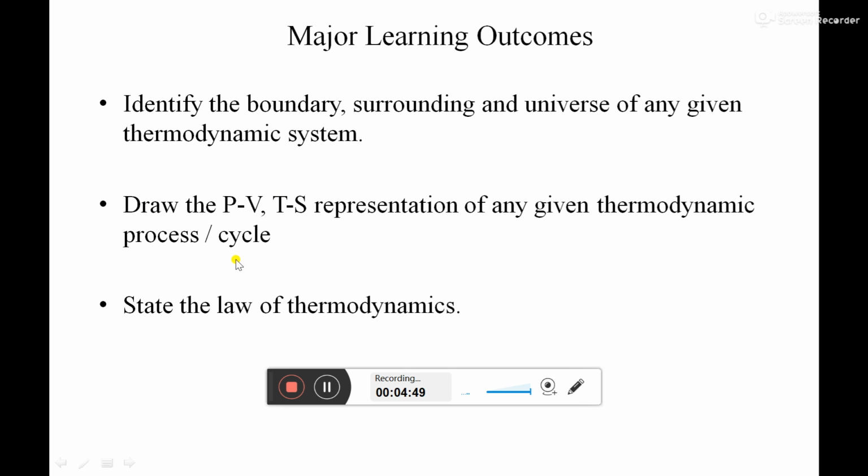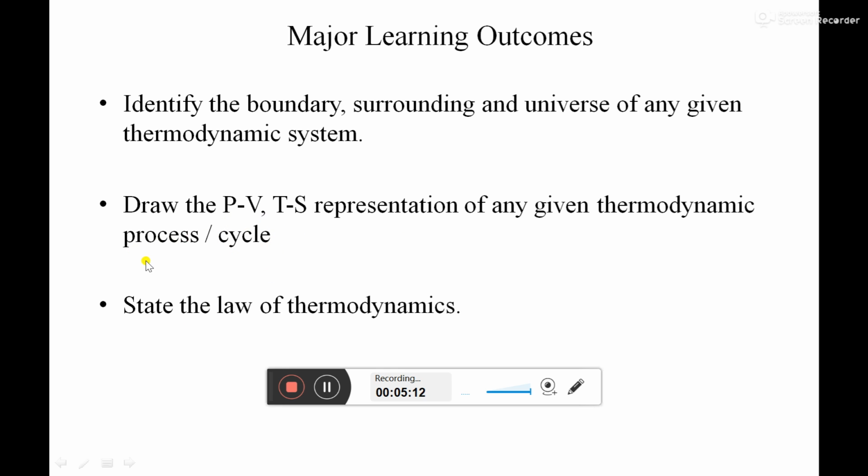All those processes and cycles are governed by certain laws. Those laws help to identify the system, calculate the efficiency of the system, and derive the work done by the system. They even help to design a new cycle also.